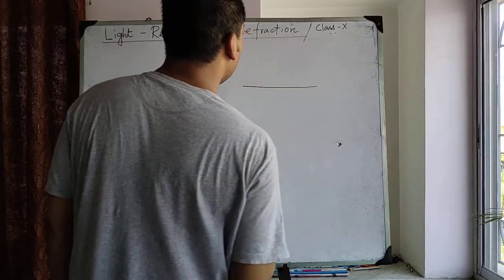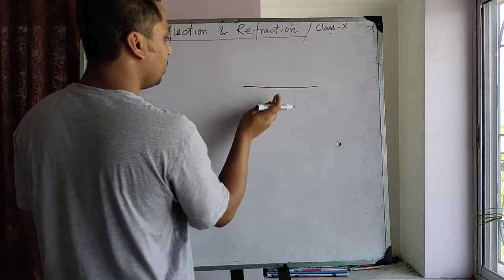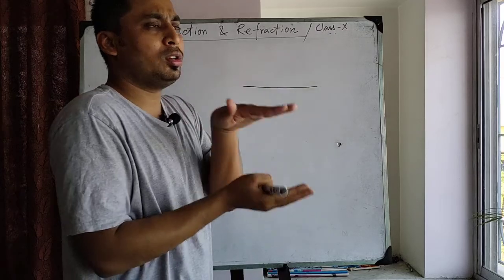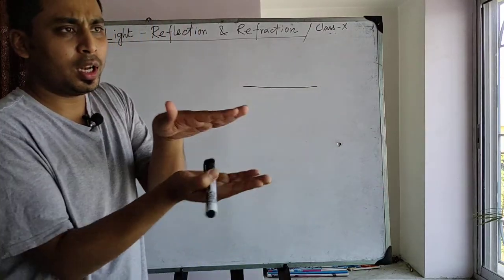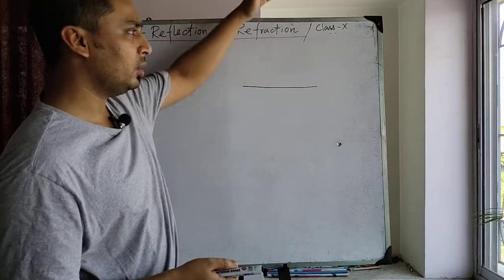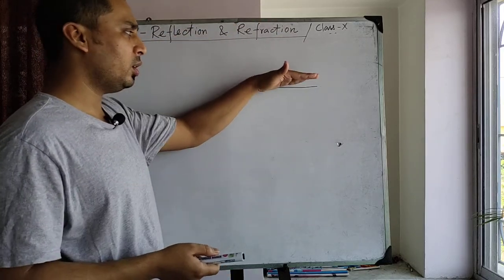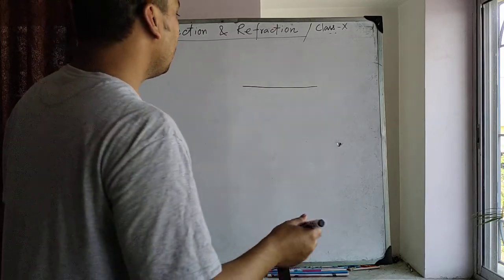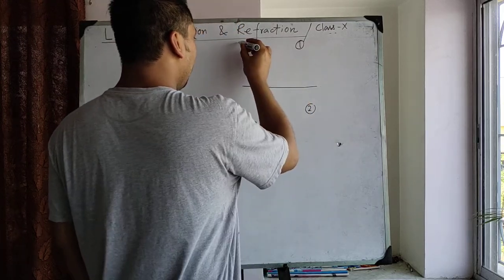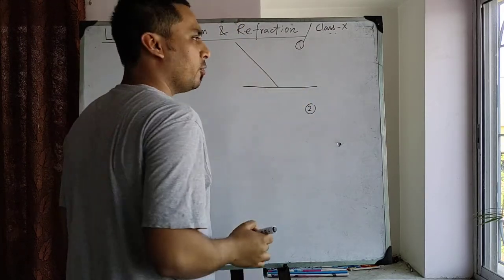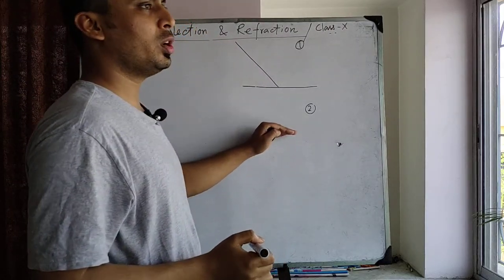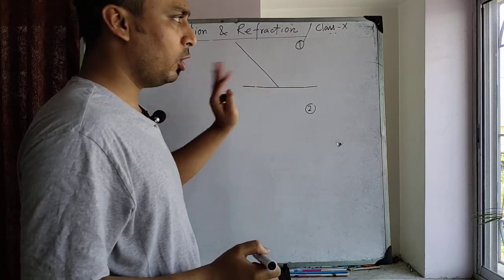Basically we discuss two things. When this is the separation between two media, there is the interface where the two surfaces meet together. That junction is called the interface. Okay, this is medium 1 and this is medium 2. It may be air, it may be glass. Suppose a ray of light traveling through medium 1 falls at the interface, and is going to enter medium 2.